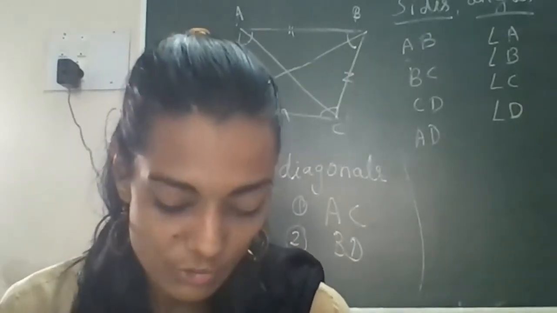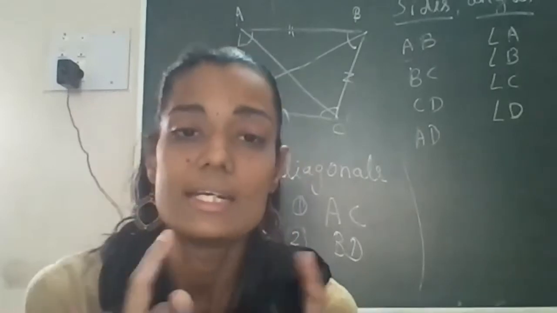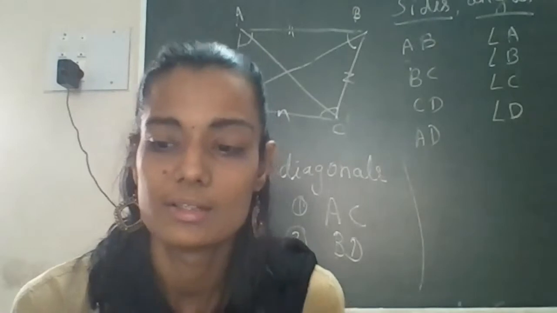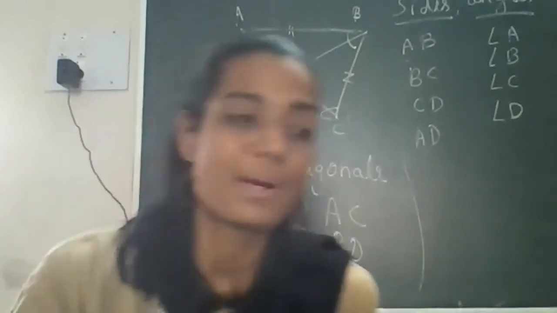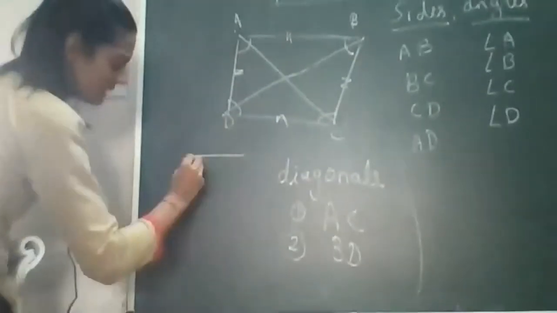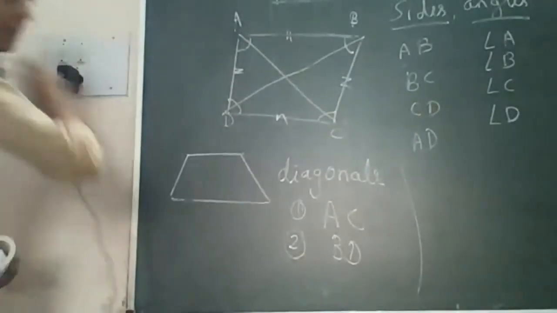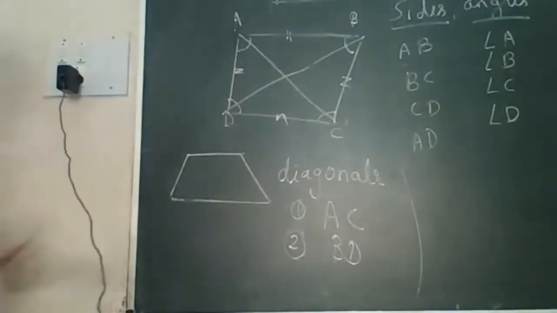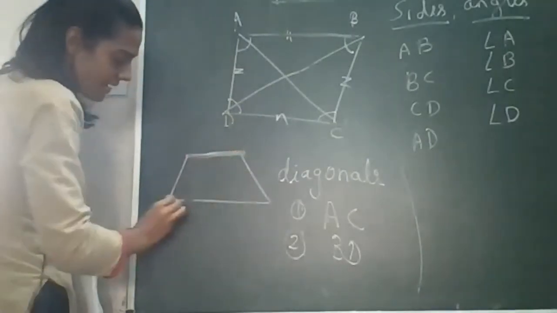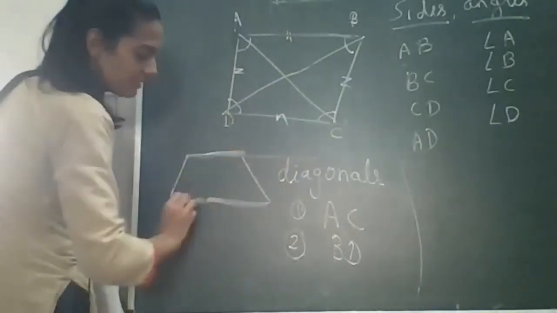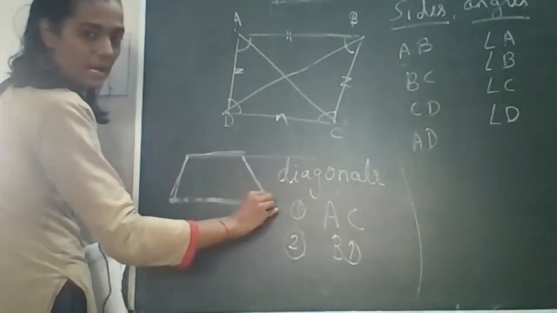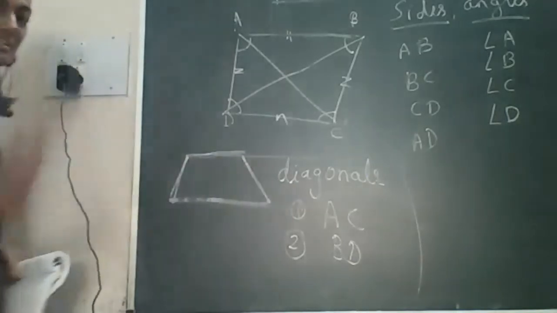So first is given what? See, a table-like structure. How can we draw the table? Rectangle type, but two sides will be parallel and the other two are not parallel. This is like a table, and this is called the trapezium. Trapezium means this pair of sides is parallel to each other, they will never intersect, right? This side is parallel and the other side is not parallel. So we can say that it is a trapezium.